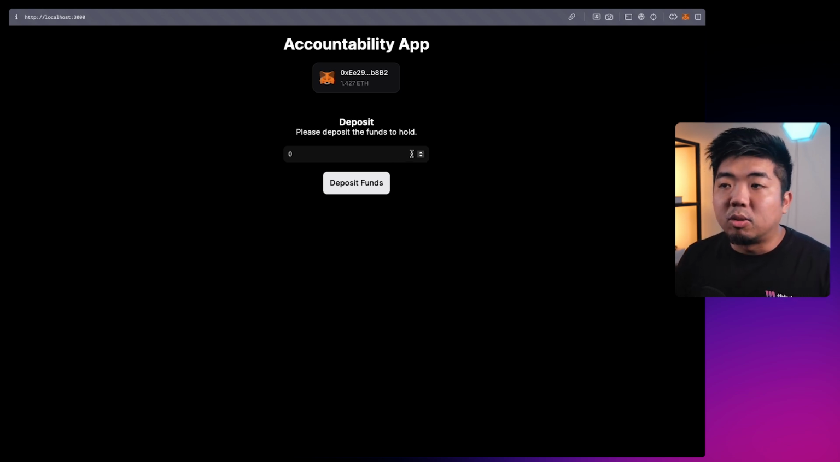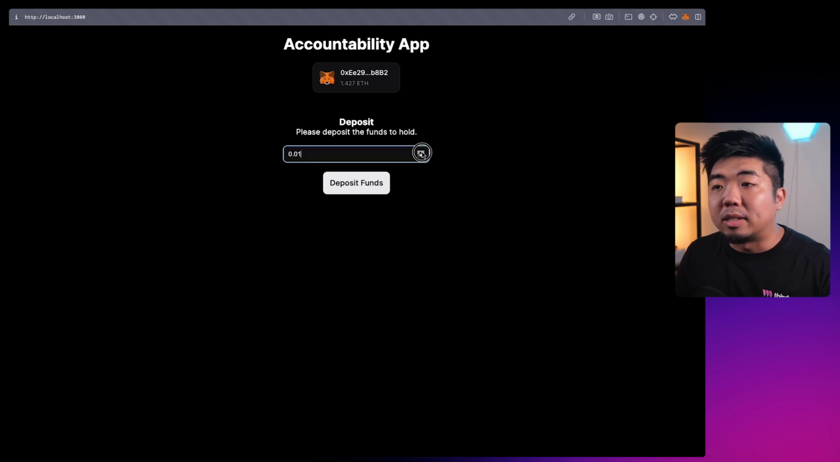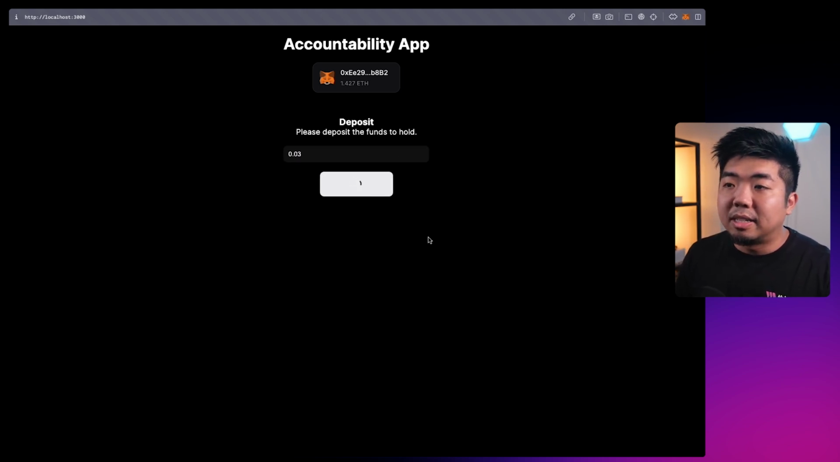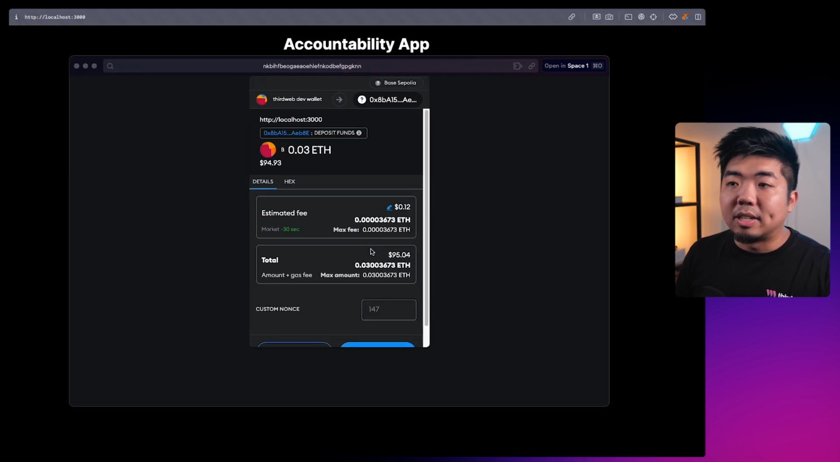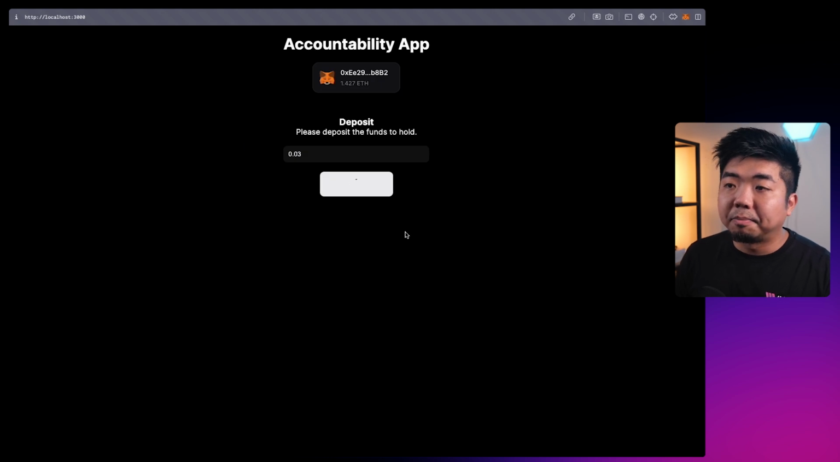So the first thing I need to do is set the amount of funds that I want to deposit and hold in order for me to store that in the contract and then get back once I complete the goal. So I'm just going to put 0.03 here. We'll hit deposit funds. We'll get a transaction here to deposit the funds, the 0.03 here that I chose. So deposit that. There you go.